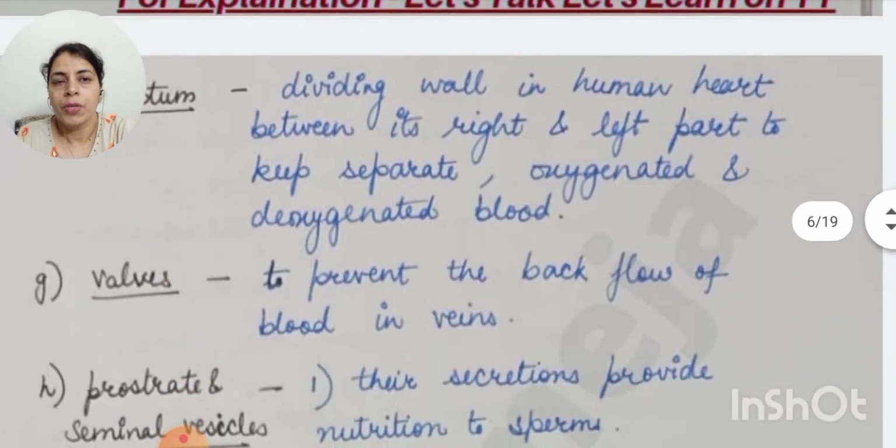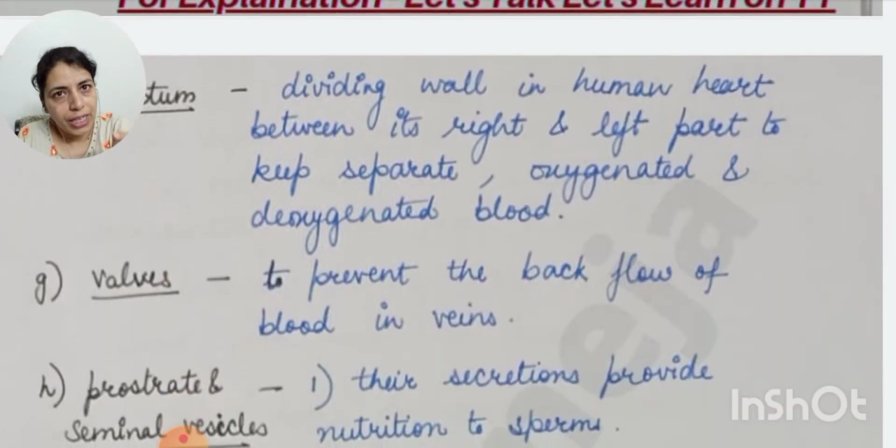Now the valves are present in veins and also in the heart to prevent the backflow of blood, because veins carry deoxygenated blood from all parts of the body and pump it into the heart.